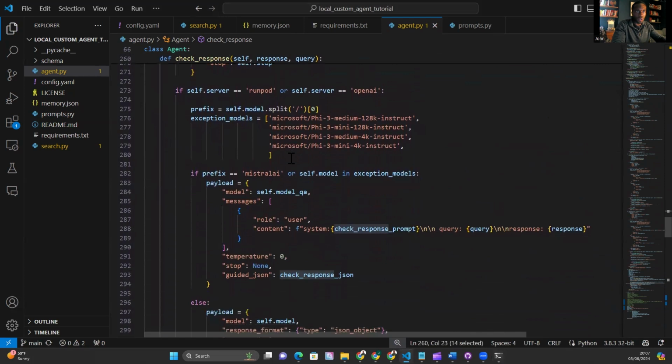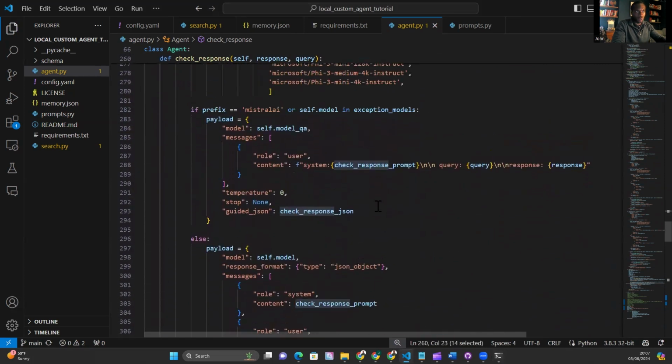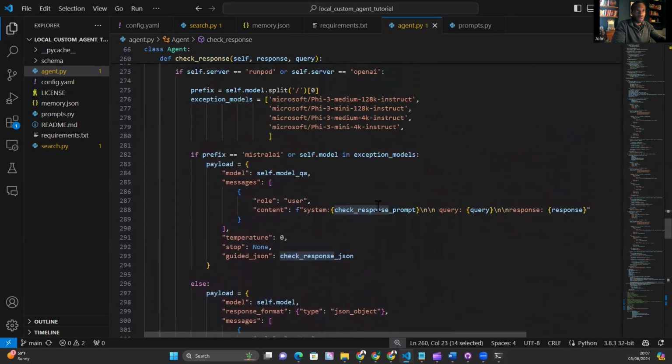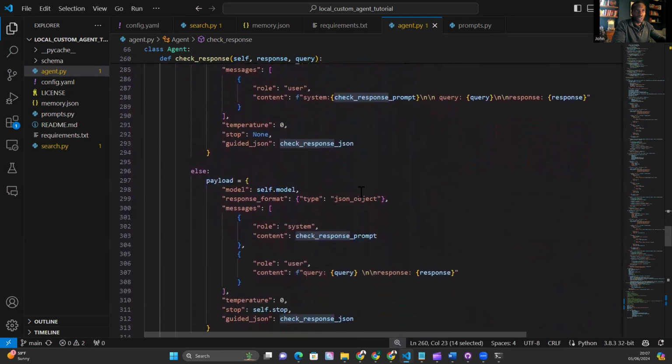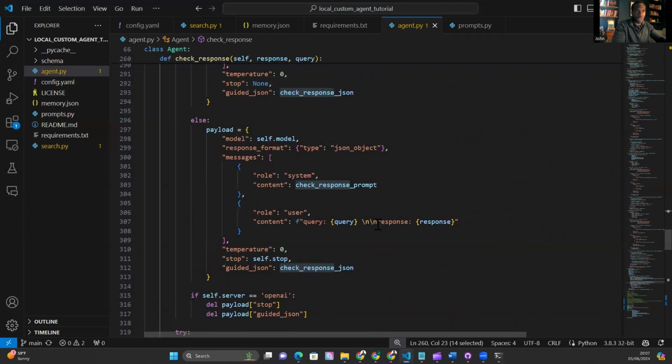This is the check response. If you look at what we're feeding into the system, this is for the Mistral server or the RunPod server, and this is for the OpenAI server. So it has the query, it has the response. We should probably give the quality assurance agent an awareness of what was previously responded to. And I know technically this isn't a comprehensive test. It's not scientific, because if I change this now, it does invalidate somewhat the test done previously. But I think in this case, it's different.